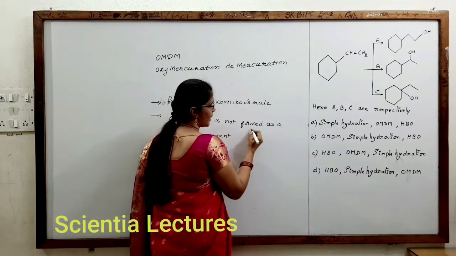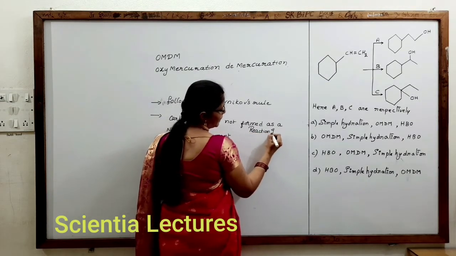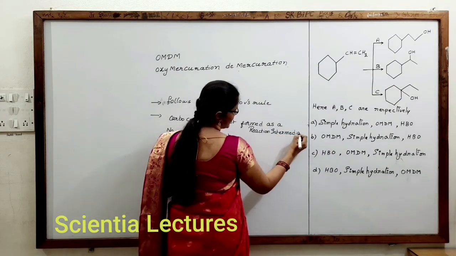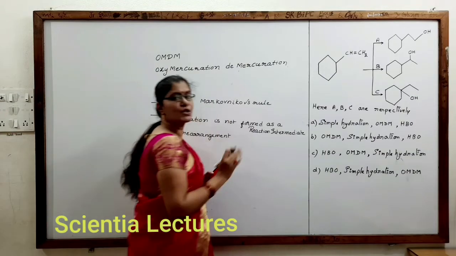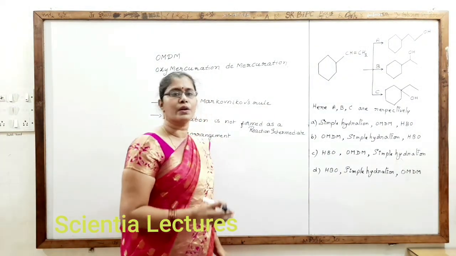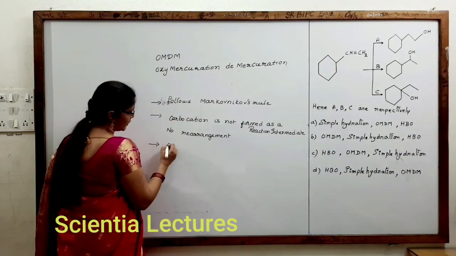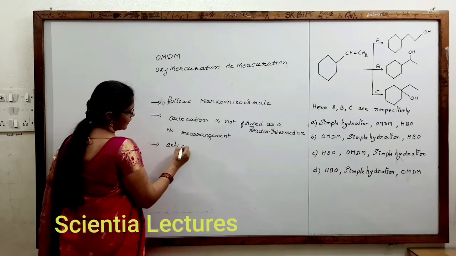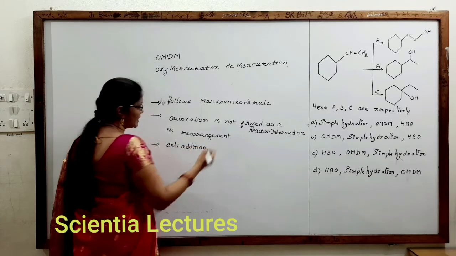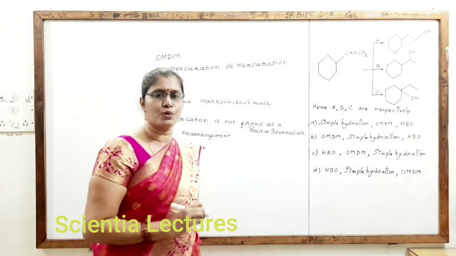So here carbocation is not formed as a reaction intermediate, which implies that rearrangement is not possible and there is no violation of Markovnikov's rule. Directly you can get the Markovnikov product here, and it also undergoes anti-addition like simple hydration. But the only thing is no rearrangements are possible here because the reaction intermediate itself is not produced.